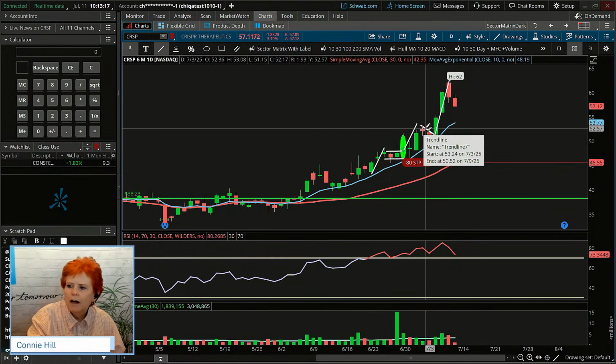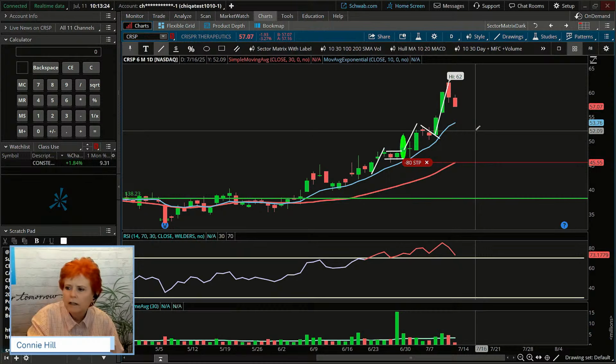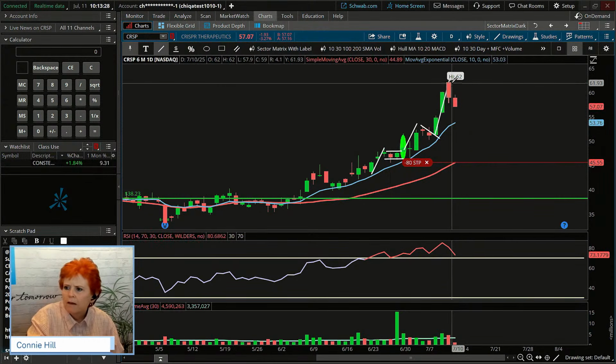And what did it do? Kind of formed another little 2-day flag and pop again. So this morning I drew in a new flagpole. And what do we see in here? We're seeing a flag consolidation, right?